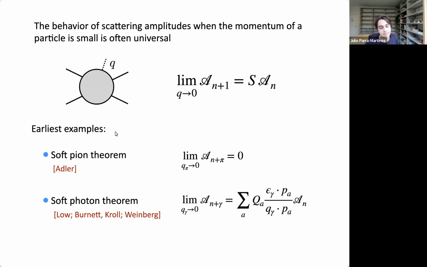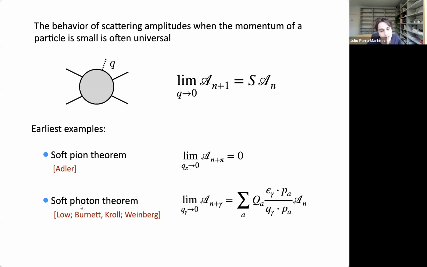And perhaps the earliest examples of this sort of universality is a so-called soft pion theorem, or Adler's zero. So the statement is that if you have a scattering amplitude of pions, say in the Carroll effective theory, so for massless pions, and then you take the momentum of the pion to zero, then the amplitude must vanish. So I'll review in a second where this comes from.